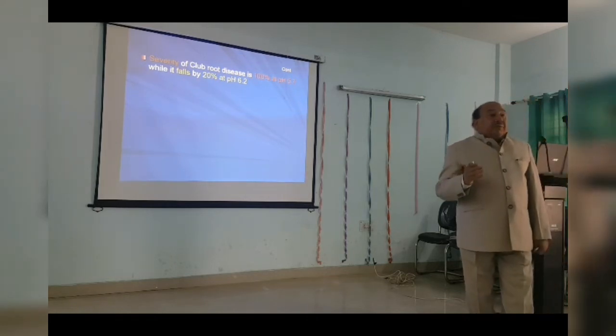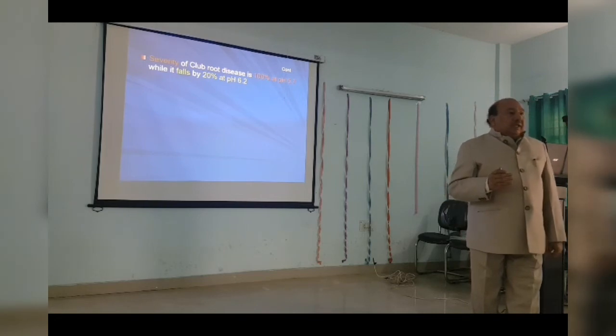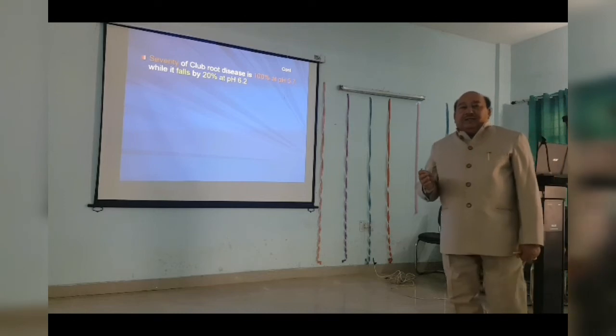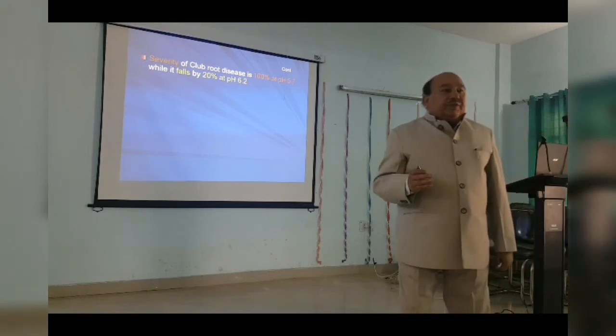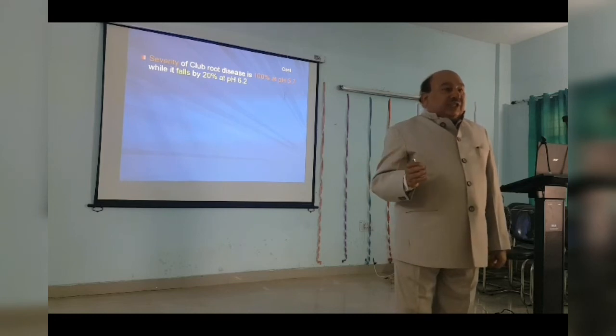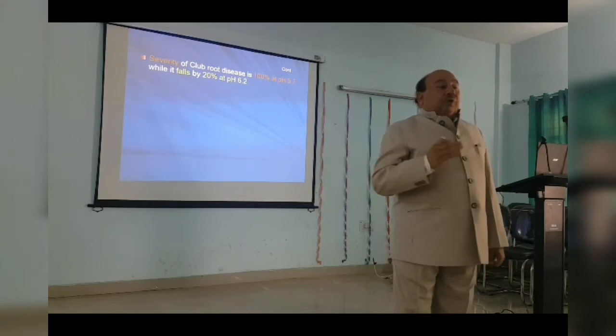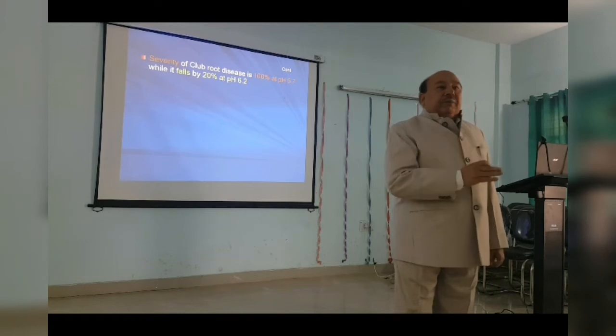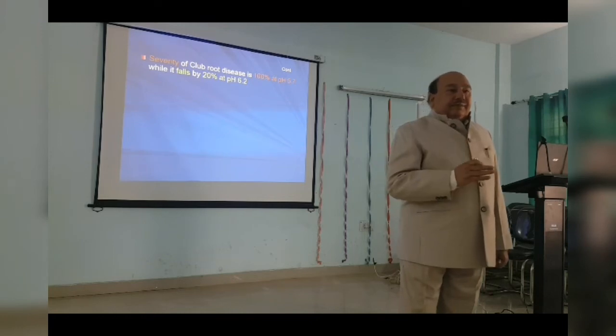That means pH plays a very important role in causing the disease. If the pH is 5.7, then the disease intensity is 100%. Means each and every plant can get the disease if the pathogen is present. Or you can say every pathogen is viable and can cause the disease.